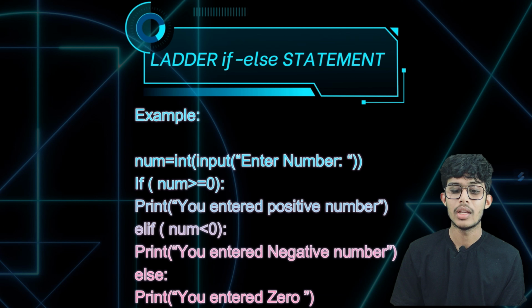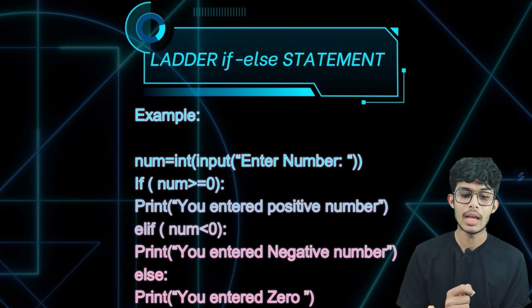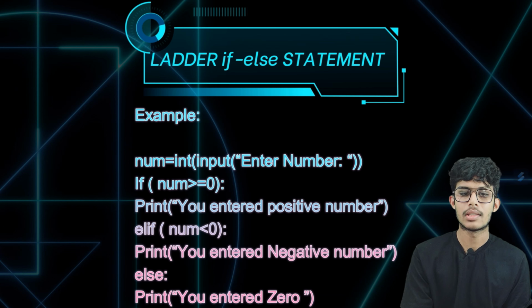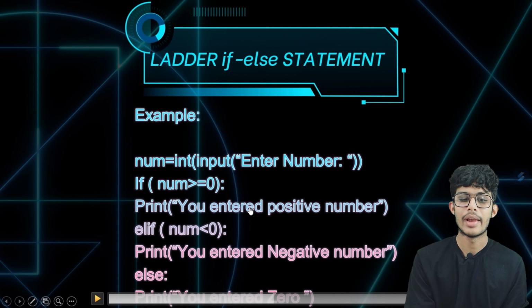Then we print "You entered negative number". If this statement also becomes false, then the execution comes to the else statement, where the program will automatically print "You entered 0". Now let us check this example in VS Code to see what output we will get.